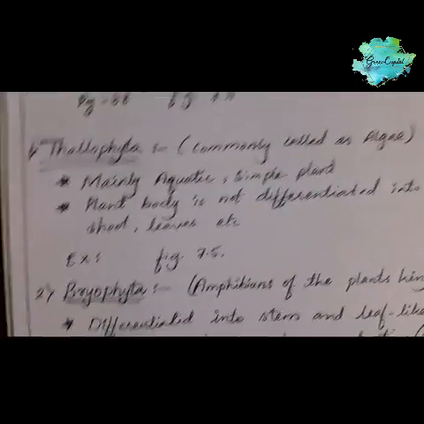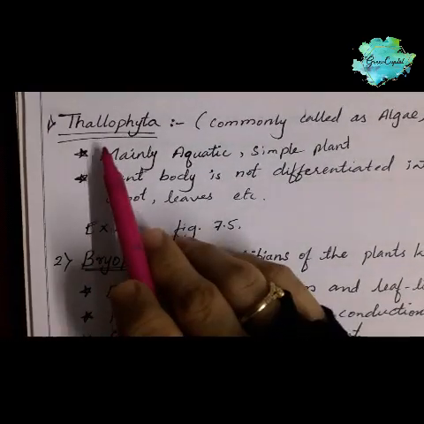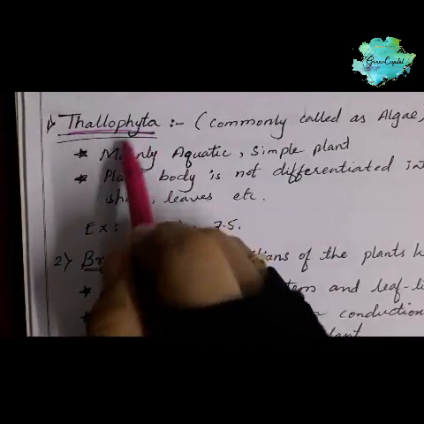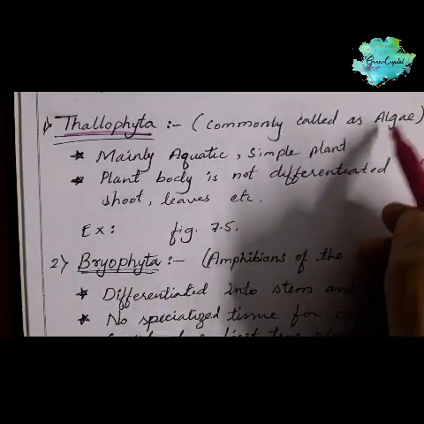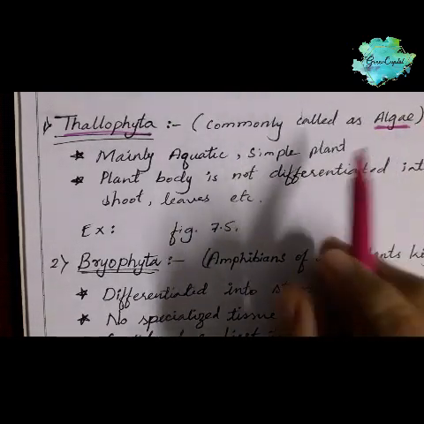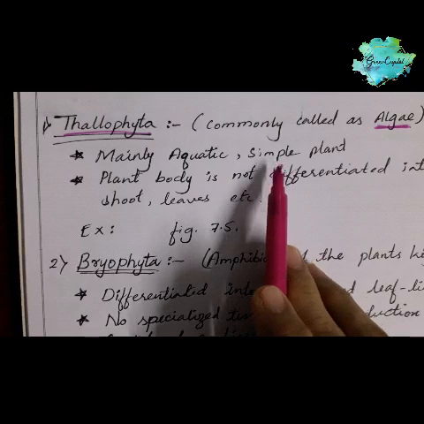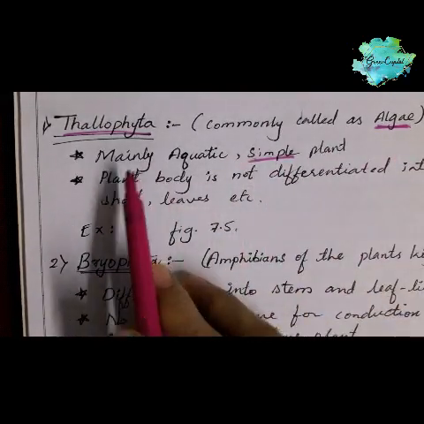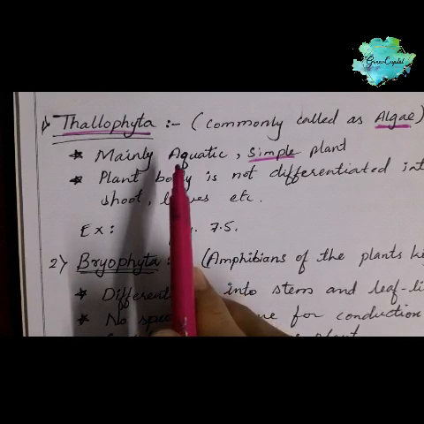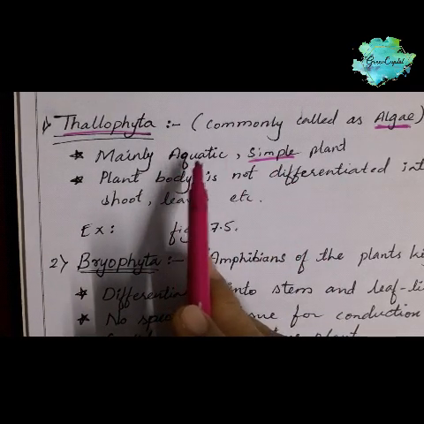Now we'll move on to the first division of the plant kingdom, that is Thallophyta, commonly called algae. It is the simplest form of plant and mainly aquatic; mostly we find it in water.